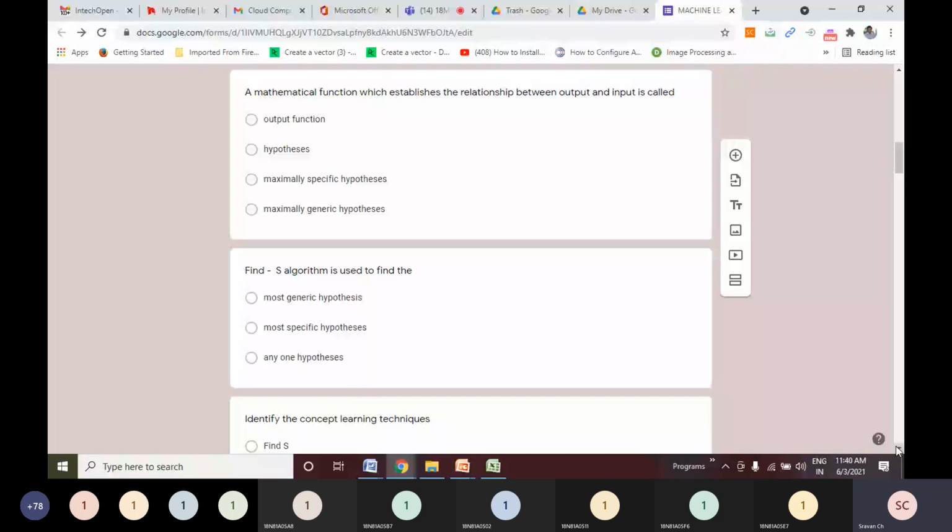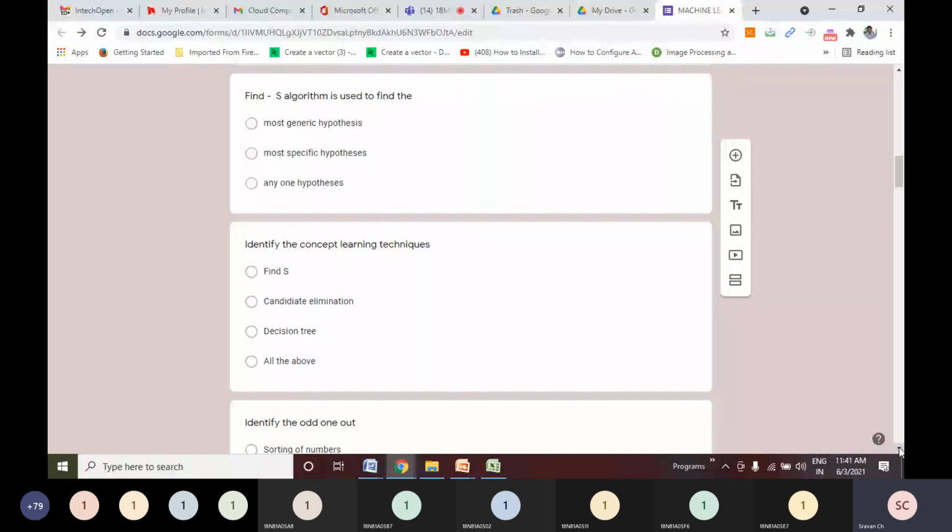FindS algorithm is used to find the most specific hypothesis. In fact, that S signifies specific hypothesis only. Next question: identify the concept learning techniques. FindS is a concept learning technique, candidate elimination.